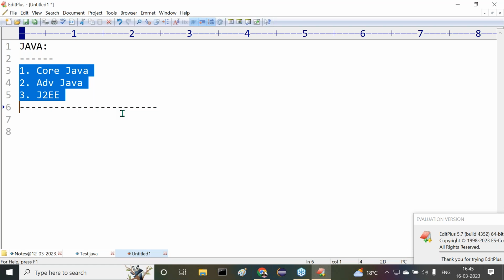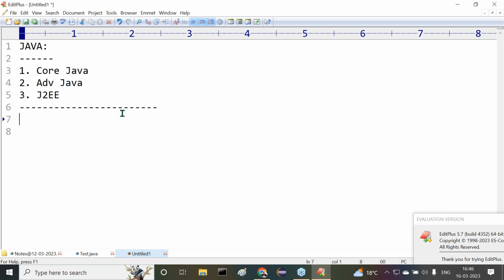So what did Sun Microsystems provide in Java? Is it core Java, advanced Java, and J2EE? If we come to this point, it's a totally wrong classification. This is not provided by Sun Microsystems. This is not provided by Java. This is a totally wrong classification. If it is a wrong classification, what is the right classification in Java?